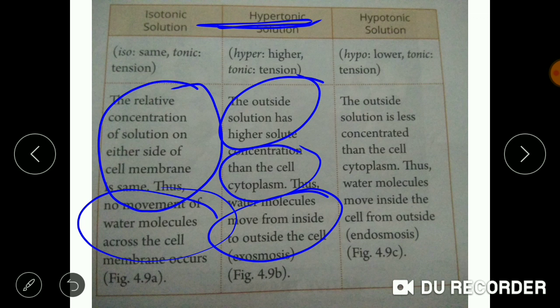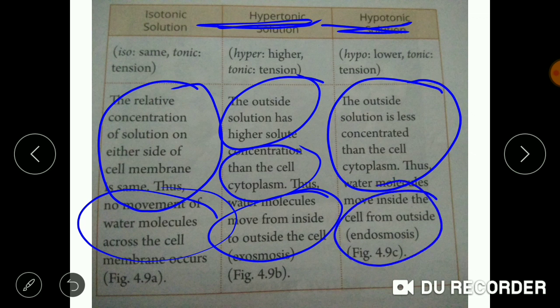In case of hypotonic, the outside solute concentration is less than that of the cell cytoplasm, and water moves inside the cell from outside, leading to endoosmosis and swelling of the plant cell.